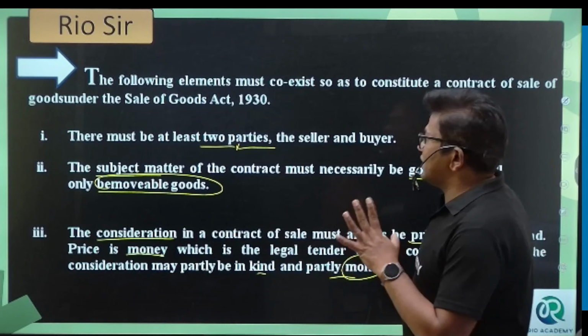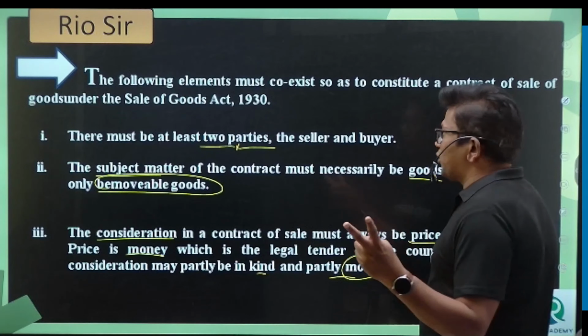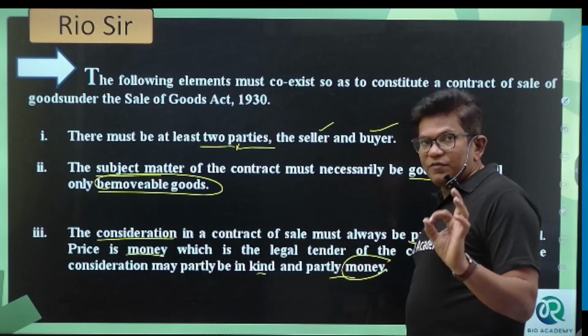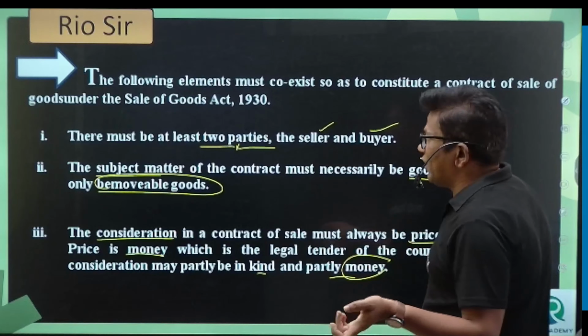So these are the three essential elements. There must be two parties, seller and buyer. The subject matter of the contract of sale is goods, and it should be movable goods. And consideration should be price in money, which is the legal tender of the country. However, the consideration may be partly in kind and partly money.